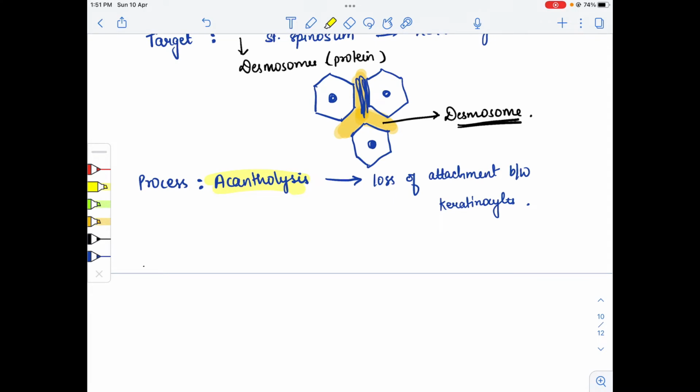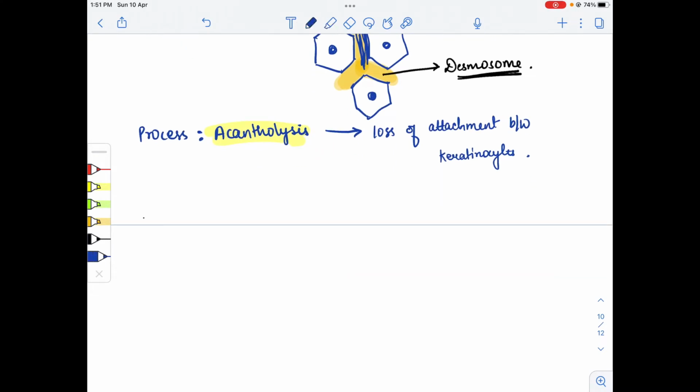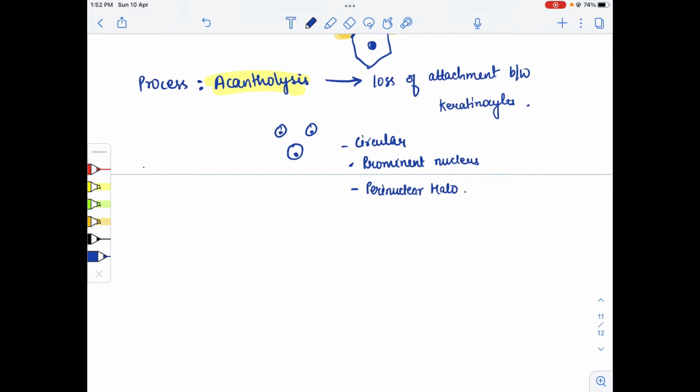Now this process will happen in the pemphigus group. Please remember, it is pemphigus, not pemphigoid. Now how will the keratinocytes look? The keratinocytes will look separated. They will look circular, and they have a prominent nucleus. They also have a perinuclear halo, meaning around the nucleus there is some whitish space. That space is known as the perinuclear halo. So this is the process.